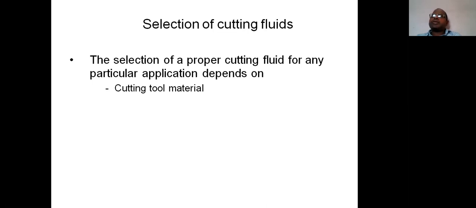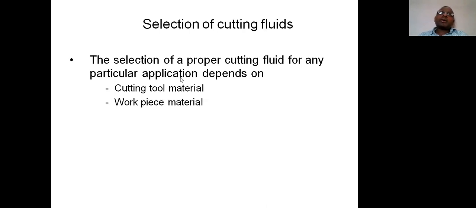In that case, the rate of heat produced is less for the high carbon steel material. So based on the type of cutting tool, the required cutting fluid may be selected.